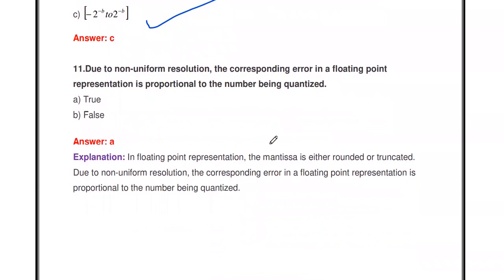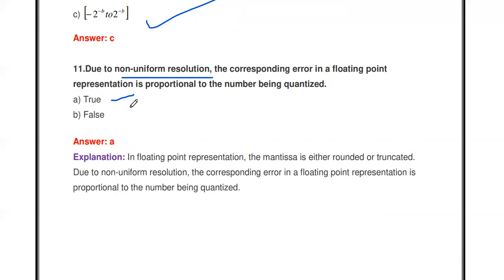Then the next one: due to non-linear resolution, the corresponding error in floating point representation is proportional to the number being quantized. The statement is true or false. It's true.